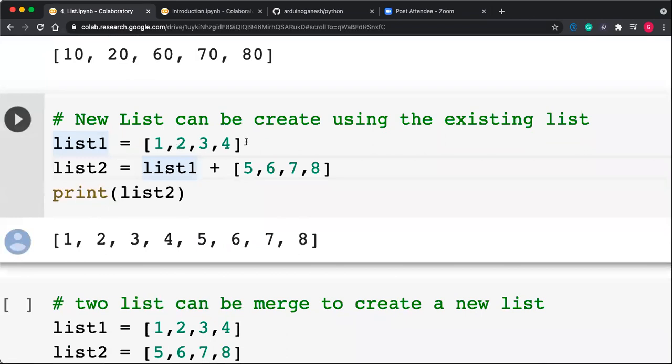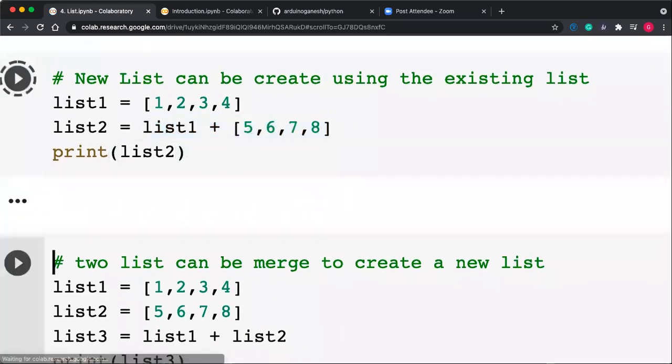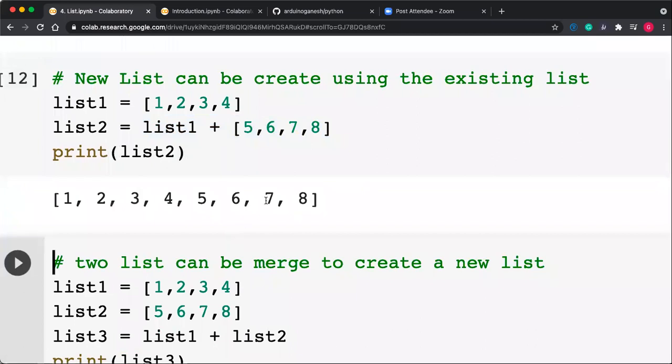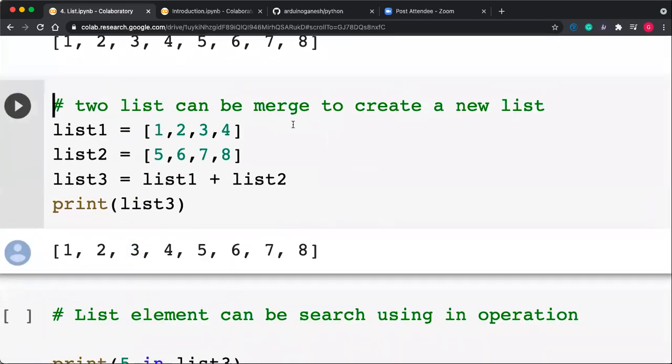Suppose list 1 is 1, 2, 3, 4, and you want to create list 2, which contains the content of list 1 as well as some new content. So you can make the new list: list 2 is equal to list 1 plus list 2. So addition is also supported. List 2 contains 1, 2, 3, 4, 5, 6, 7. This is called concatenation, list concat. I'm concatenating the lists. So two lists can be merged to create a new list.